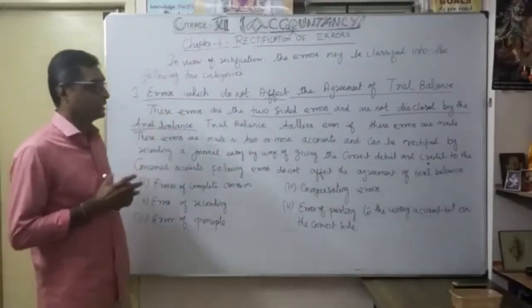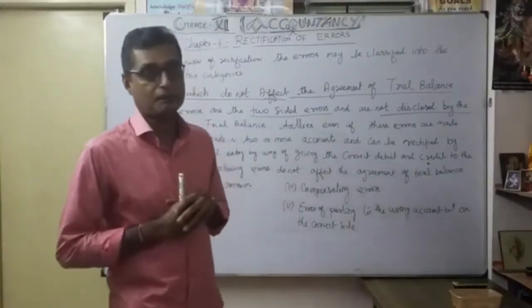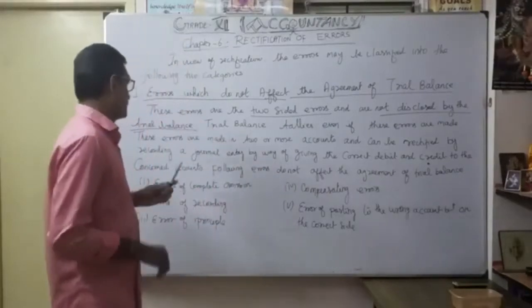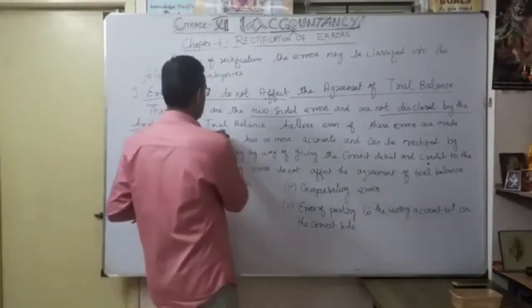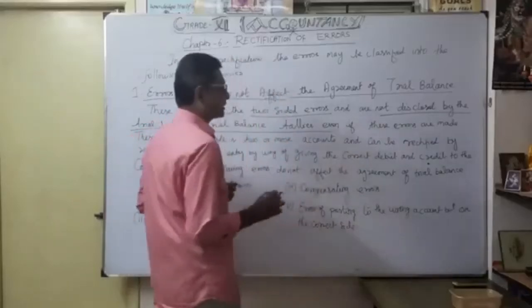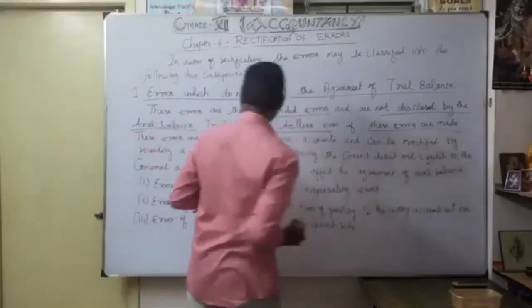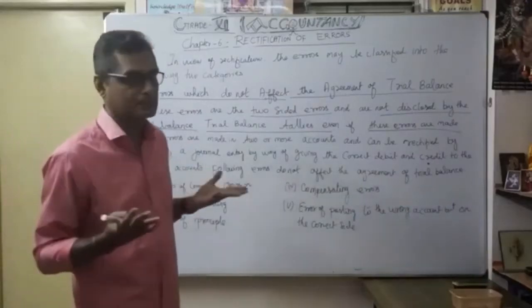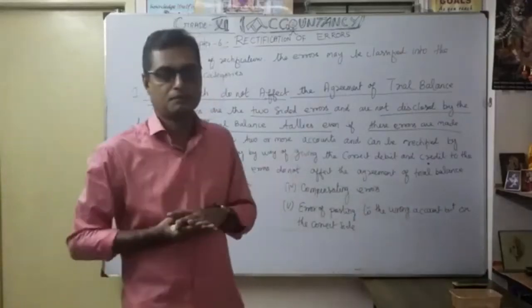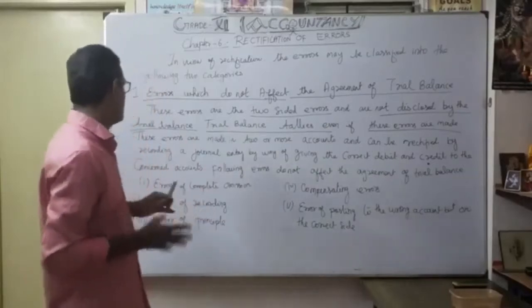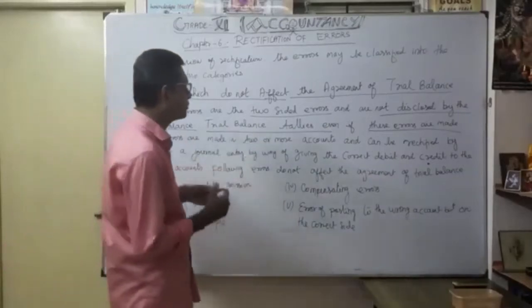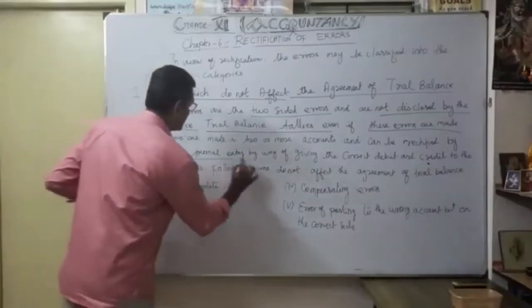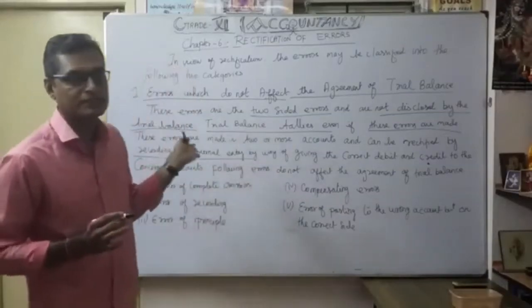This heading is very, very important: errors which do not affect the agreement of the trial balance. Why is it called a two-side error? The trial balance tallies even if these errors are made. Even though the errors are made, the trial balance tallies. That's what we are trying to say, because it is a two-side error. These errors are made in two or more accounts and can be rectified by how? By recording a journal entry. How are we going to rectify these types of errors?